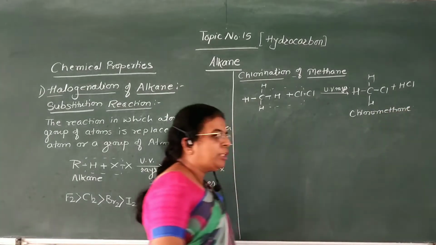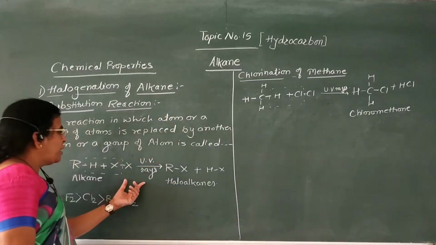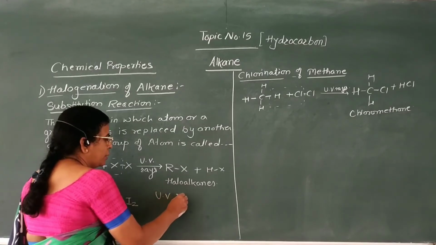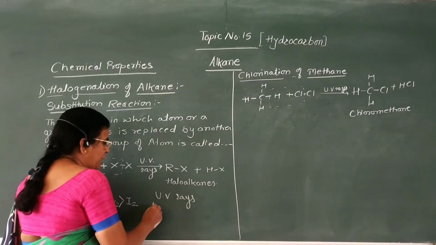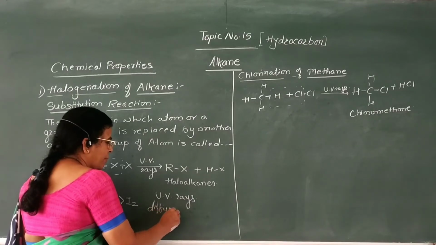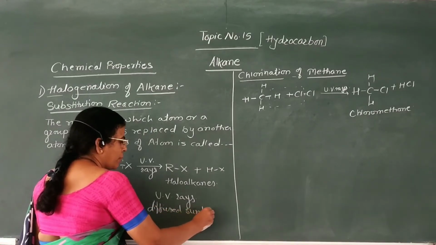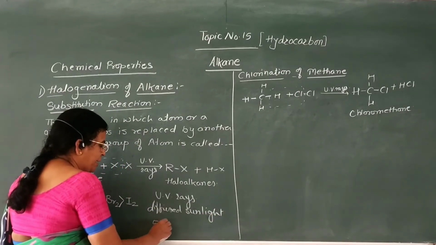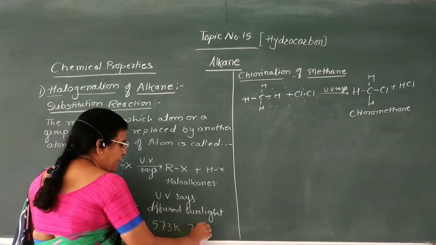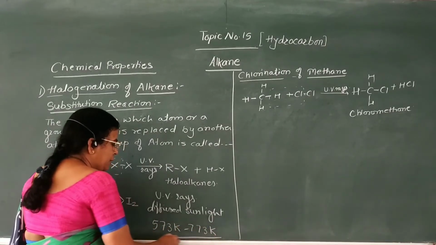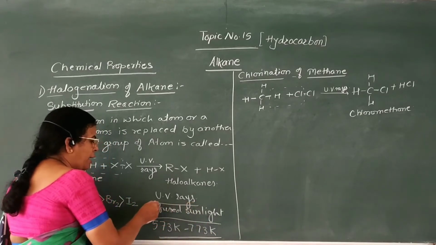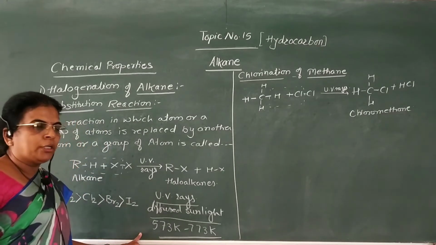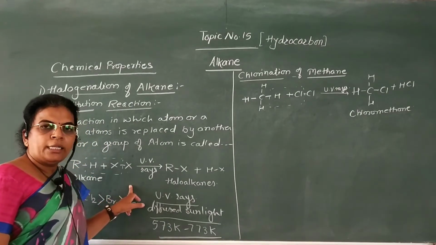Now generally halogenation is carried out in presence of ultraviolet rays or in presence of diffused sunlight, or at higher temperature, like 573 Kelvin to 773 Kelvin. That is, this halogenation of alkane is carried out in presence of ultraviolet rays, or diffused sunlight, or at higher temperature.